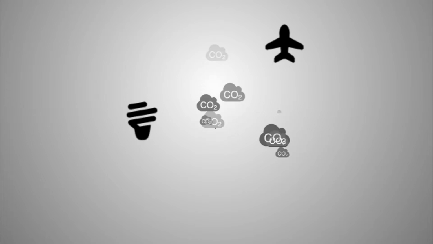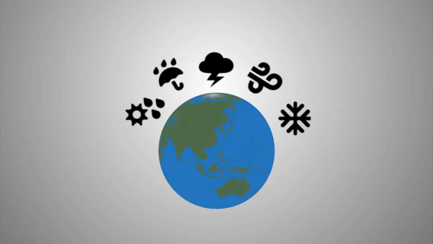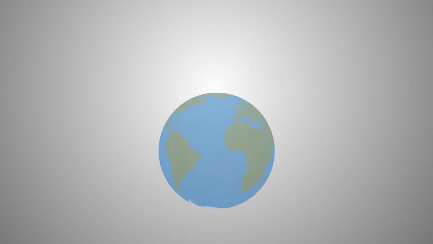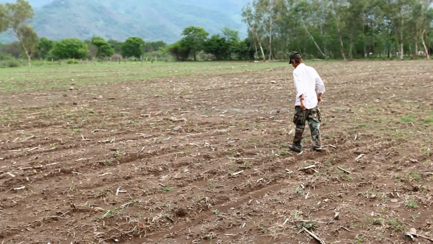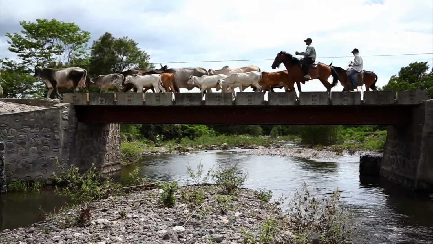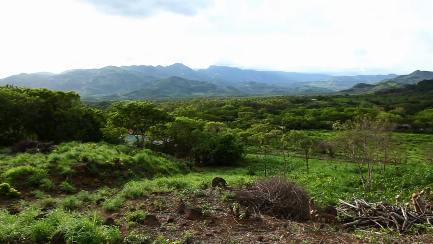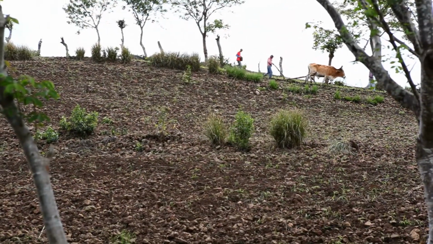Whether it's using fuel or electricity, or traveling by car, bus, train, or plane, our daily activities release carbon dioxide into the air. Carbon dioxide is the leading greenhouse gas contributing to climate change, the impacts of which are already being felt around the world. Smallholder farmers in the poorest parts of the world are the most vulnerable to the effects of climate change, such as extreme drought, flood, and rising oceans, because they are heavily dependent on their land for their livelihoods.